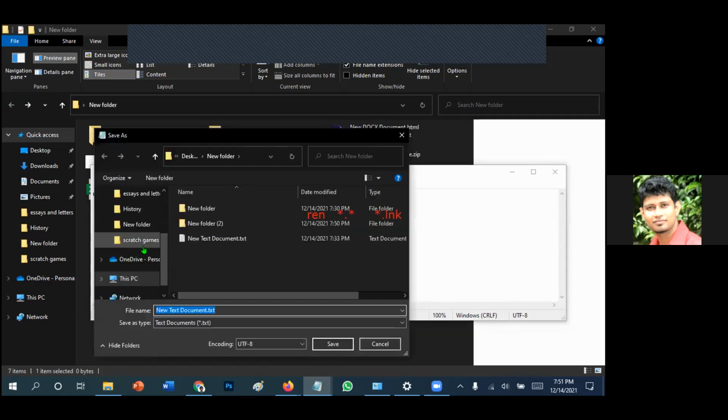Give some name. Don't save it on the desktop. Save it in the same place where you were working, not inside the new folder either. There, please save it. Give any name that you like, maybe your own name.